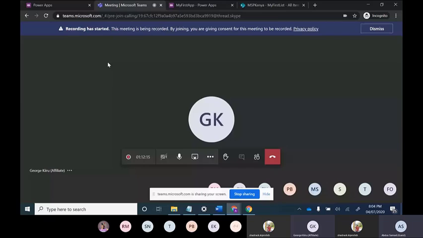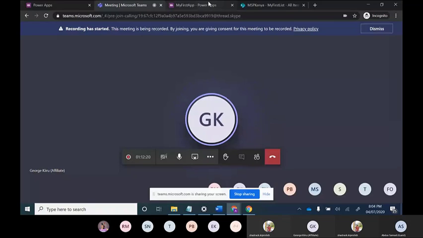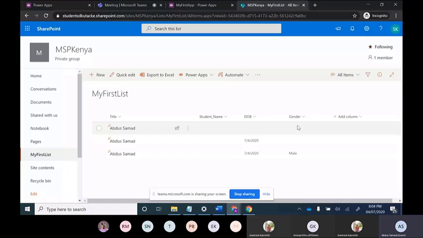Okay, so I will move to the SharePoint list, right? In this SharePoint list, did you see any column name with country? There is no column name with country, right? Yes, there is no column name country. So if there is no column with country, we cannot save it in our database. There should be one column with country, otherwise we will not be able to save. Earlier I told you that I will save this country to this title because this is a required field in the SharePoint list.